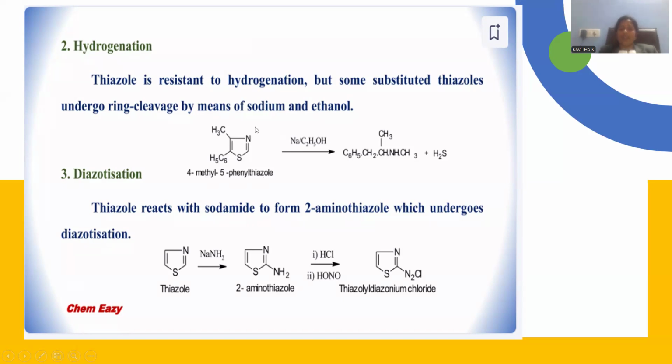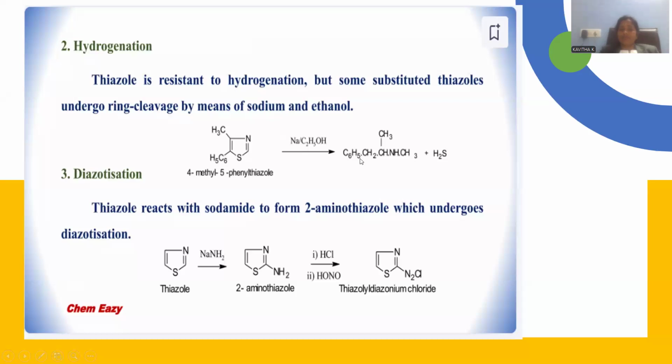The 4-methyl-5-phenylthiazole is reduced in the presence of sodium and ethanol solvent, participating in a ring opening reaction. Sulfur is generated as hydrogen sulfide, and the entire molecule is converted into an open chain system